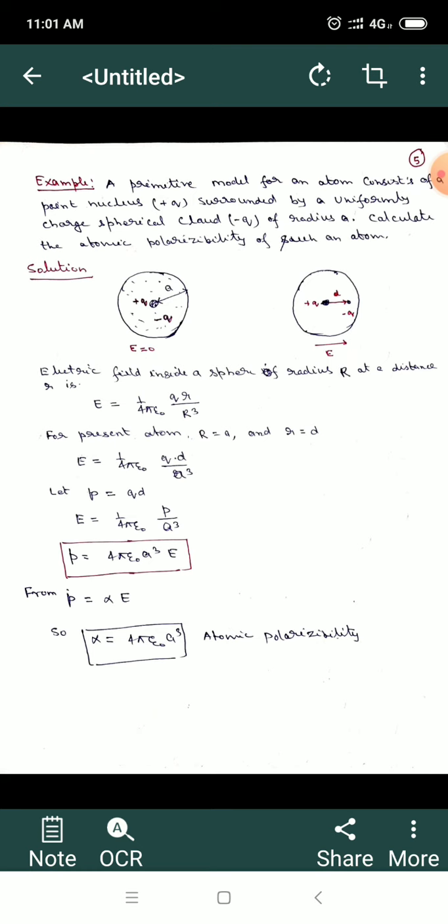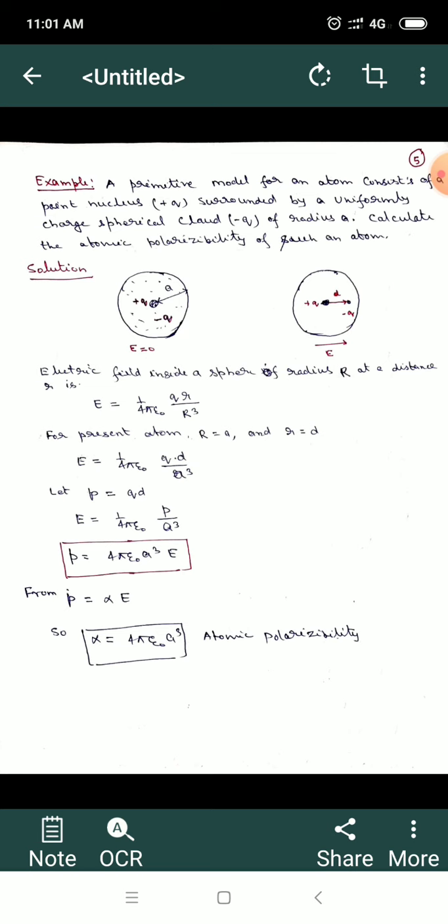So that example is, if you see the problem I have written here: a primitive model for an atom consists of a point nucleus with positive charge surrounded by a uniformly charged spherical cloud with negative charge of radius a. Calculate the atomic polarizability of such an atom. So here an atom is considered.